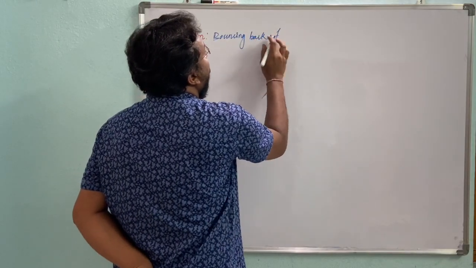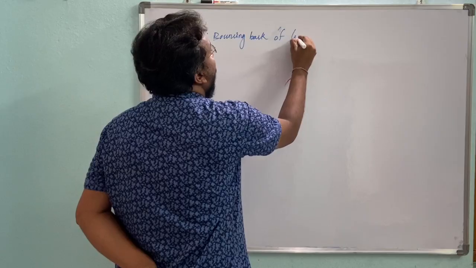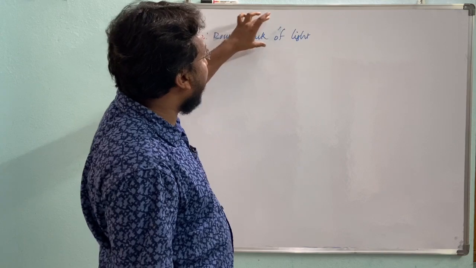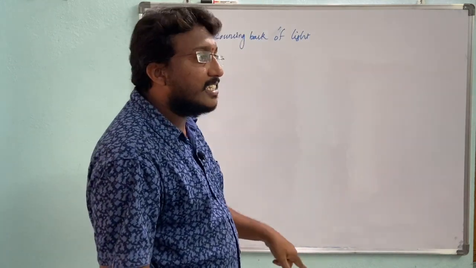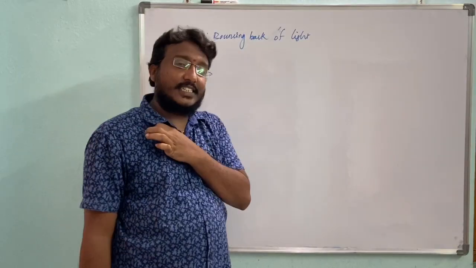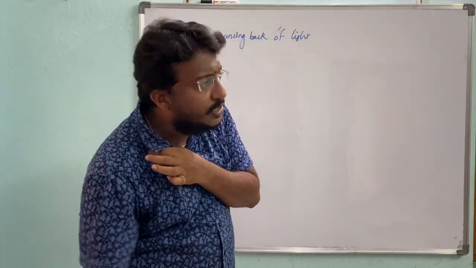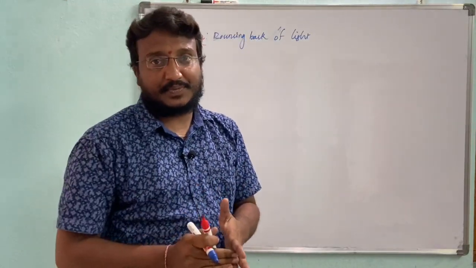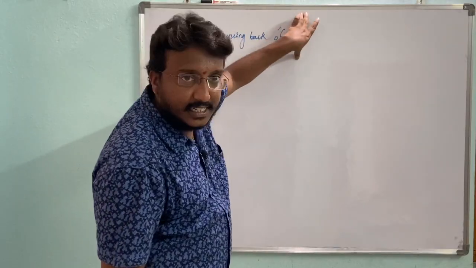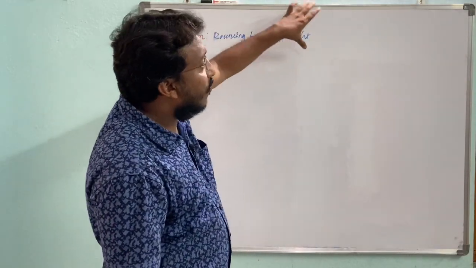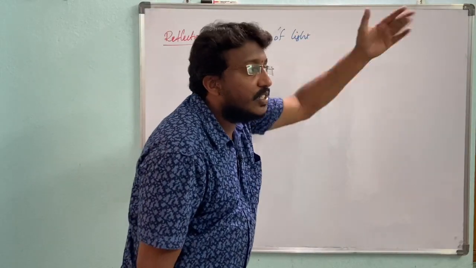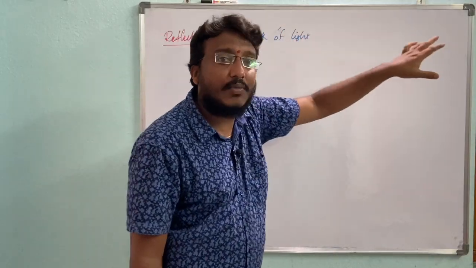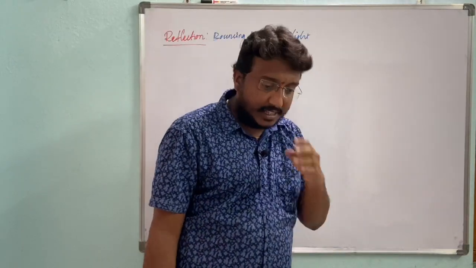Bouncing back of light. Reflection means bouncing back of light when it strikes a polished, smooth surface like a mirror, or simply we can say that when light falls on the mirror, it rebounds. The bouncing back of light when it strikes a smooth surface like a mirror is called reflection.